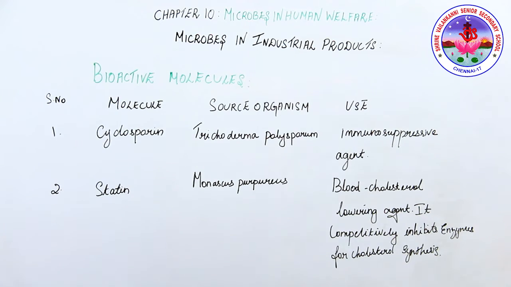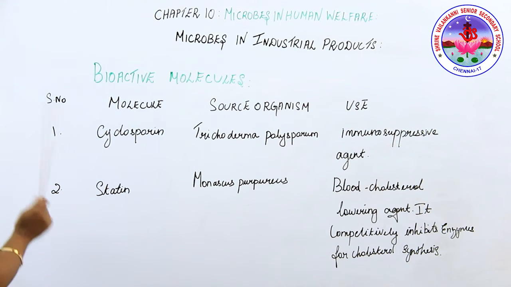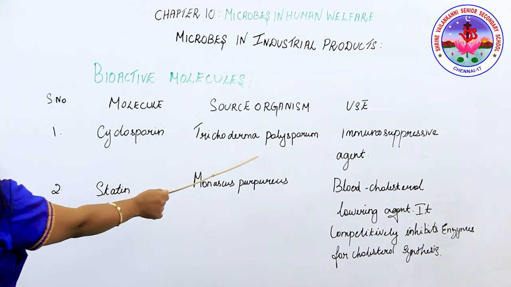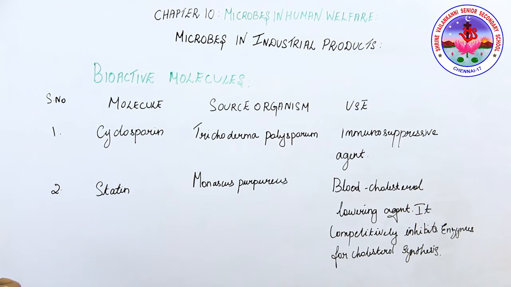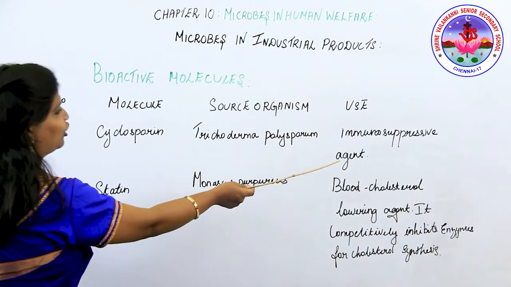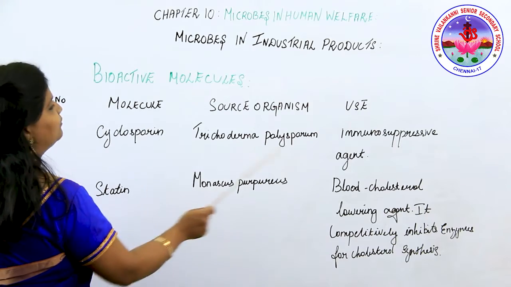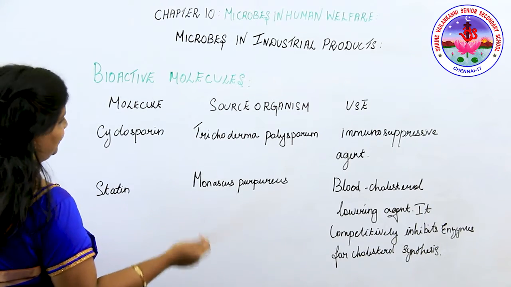Next, we're going to study bioactive molecules. Bioactive molecules are widely used in surgical processes and more. The first molecule we're going to study is cyclosporin. Cyclosporin is a molecule taken from the source organism called Trichoderma polysporum, a fungi, and it is used as an immunosuppressive agent. In processes like organ transplant we use cyclosporin because it acts as an immunosuppressive agent.